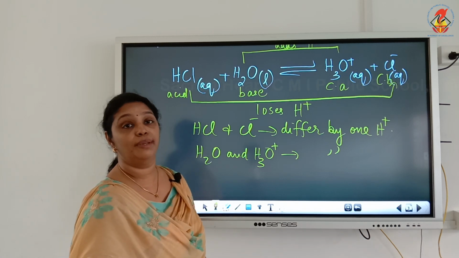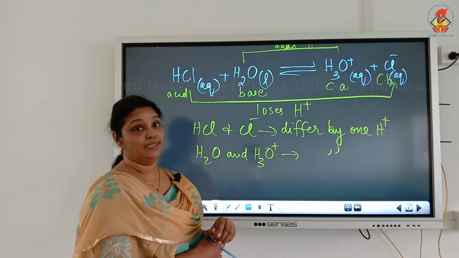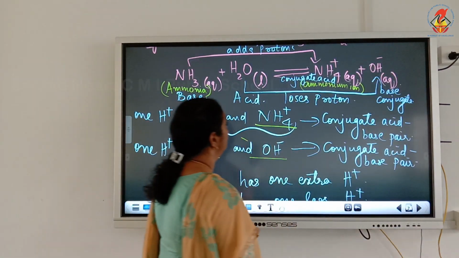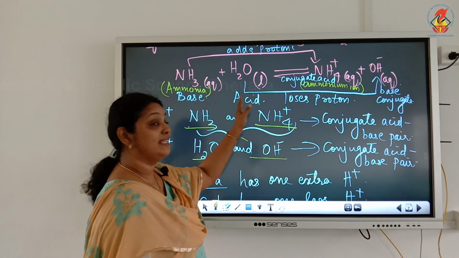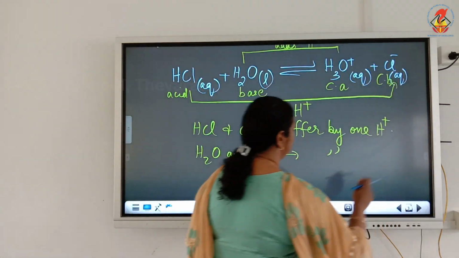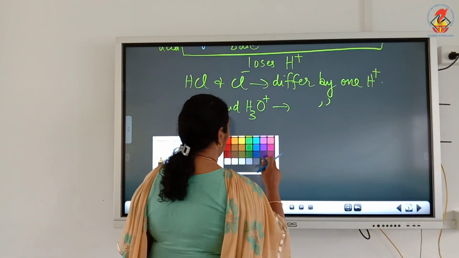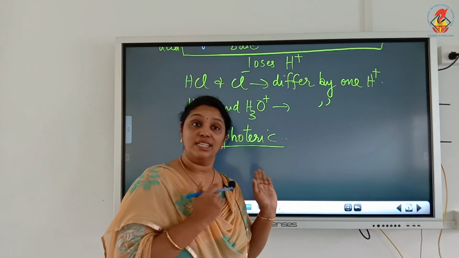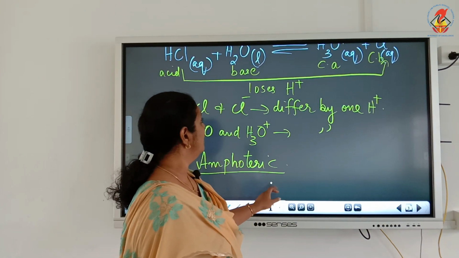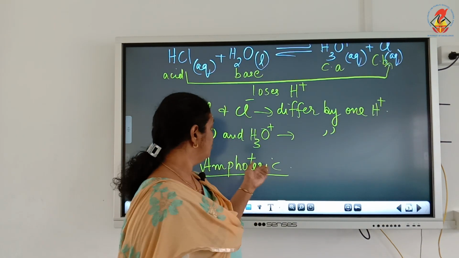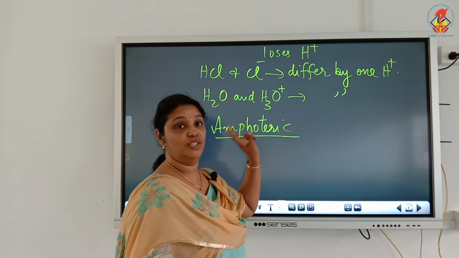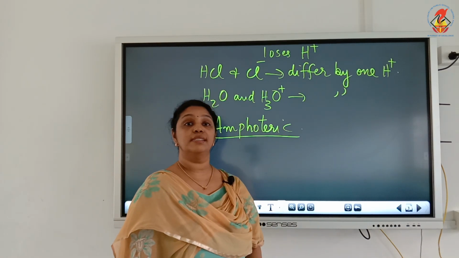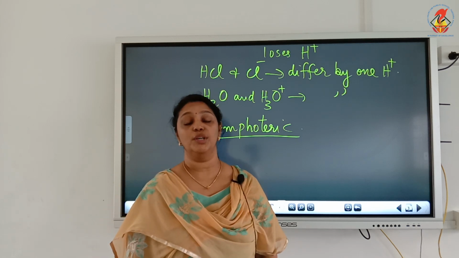Now in this reaction you can see the water acts as a base, and in the previous example if you check you can see this water acts as an acid. So what does it show? It shows that the water is amphoteric in nature. Amphoteric means it can act as an acid as well as a base. When it acts as an acid, it reacted with a base, and when it acts as a base, it reacted with an acid. So this shows the amphoteric nature of water, these two reactions. Okay, so this is about our Bronsted-Lowry concept of acids and bases.